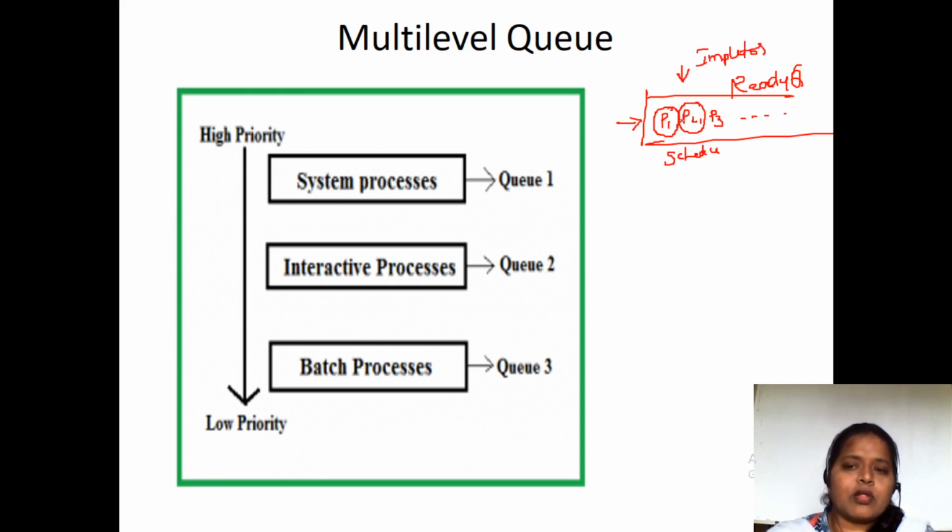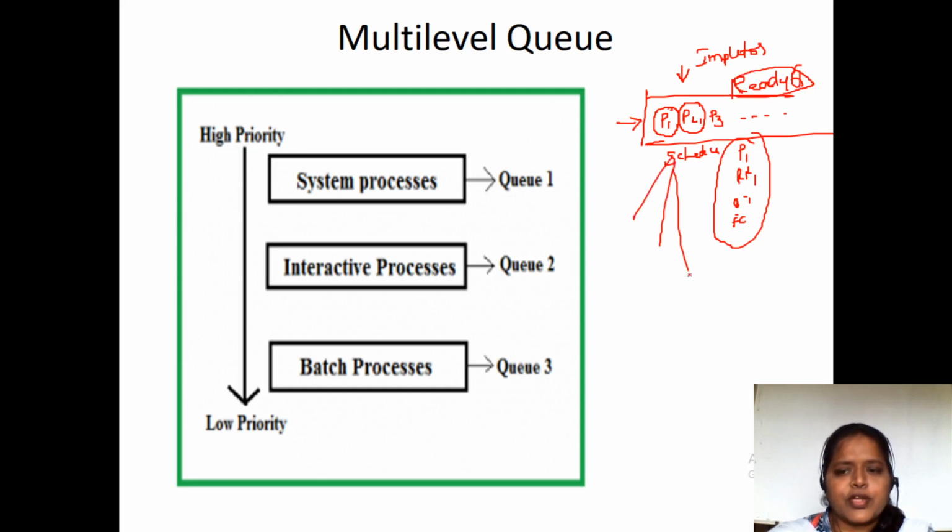Whatever processes we have in the ready queue, it may be priority, or round robin, or SJF, or FCFS. Either one of the scheduling algorithms we need to implement on the processes in the queue. But each process has its own needs. So based on the needs, we have divided this ready queue into a number of queues: Q1, Q2 and Q3.